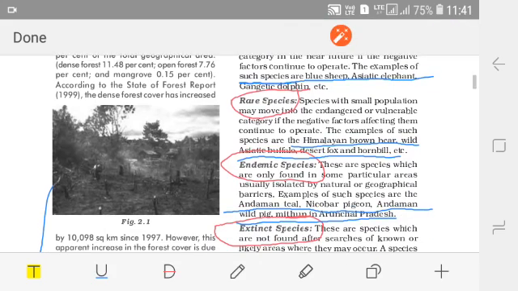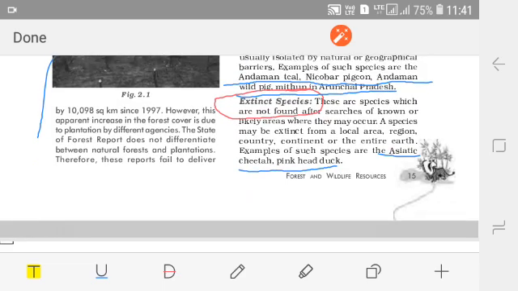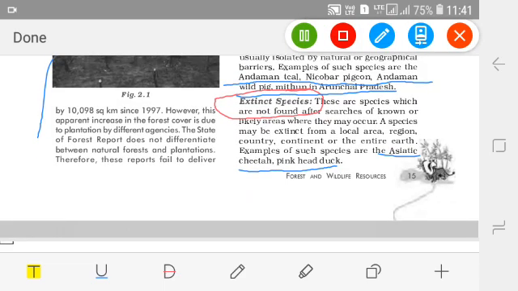The next is extinct species. If you break the word, it has come from exit. In a PVR, children, at the gate from which we go outside, you will see the word exit written. It means go out, people use this door to go out.